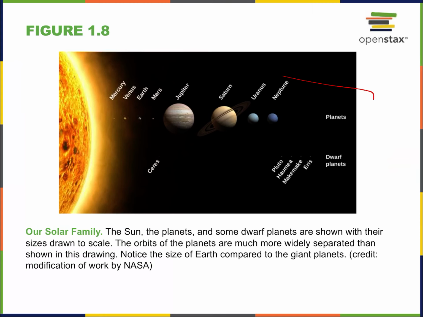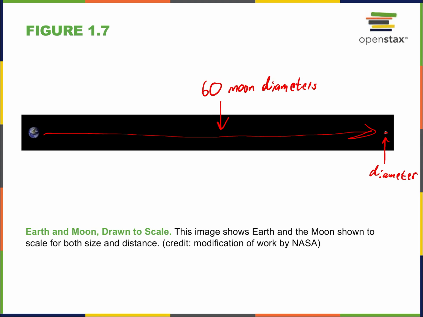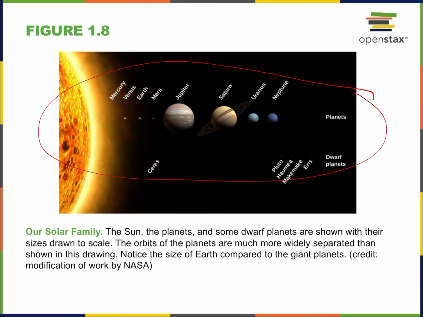All right, here we have the solar system. Do you think this picture is drawn to scale? Not at all, okay? The last one gave you some idea, right? Moon, small spot, Earth small, right? That figure showed very small dots. Here we have large objects, okay? Now, are there scales in this photo or this diagram? Yes, there are, right? So the relative sizes of the planets are to scale. Jupiter is, in fact, this much bigger than Earth, right? So we can see Jupiter is huge. The Sun is this much bigger than Jupiter and unbelievably larger than Earth. You can think about how many Earths would fit inside of the Sun, okay?